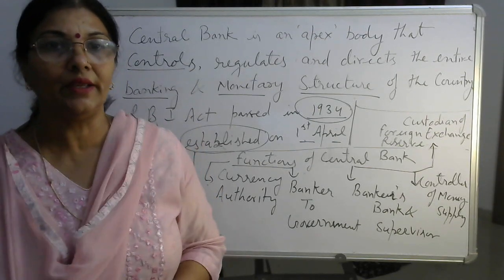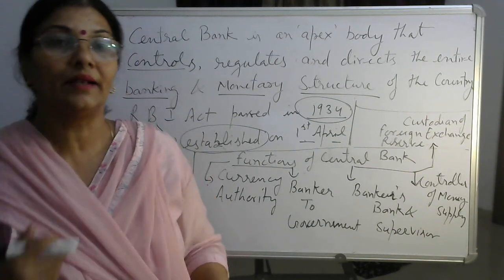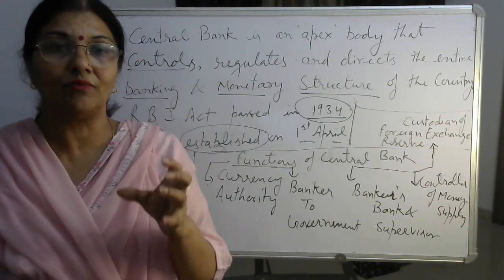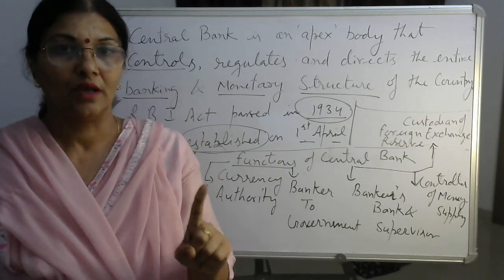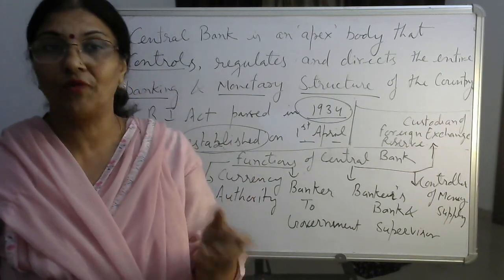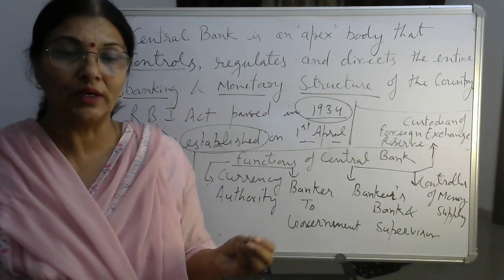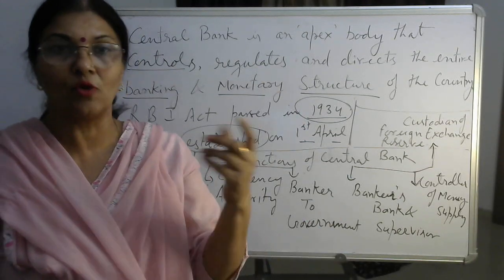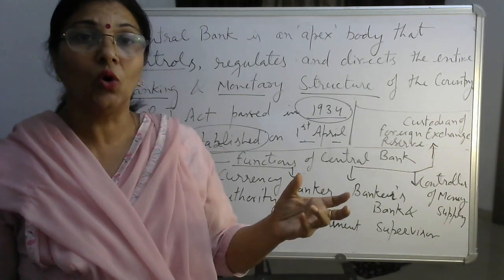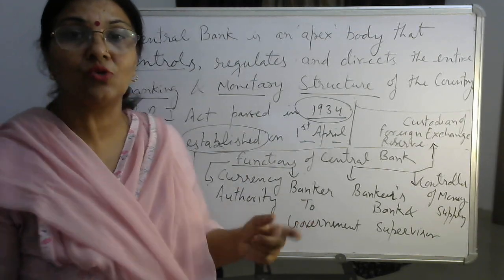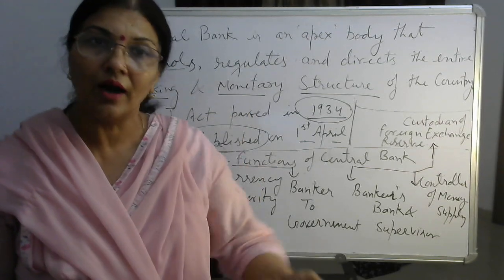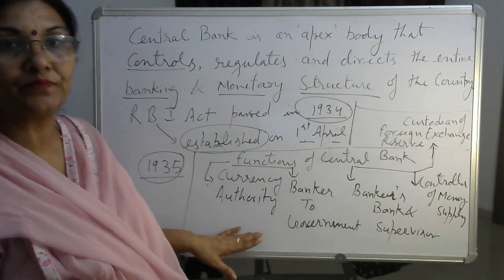Which system are we adopting in India to issue the currency notes? That is the minimum reserve system, where RBI must have reserves of 200 crore rupees to be authorized to issue the currency notes. Of this, 115 crore rupees is in gold and 85 crore is in government securities, foreign securities, etc. If RBI is not maintaining this minimum reserve of 200 crores, this authority will not remain with RBI. So, currency authority, clear?